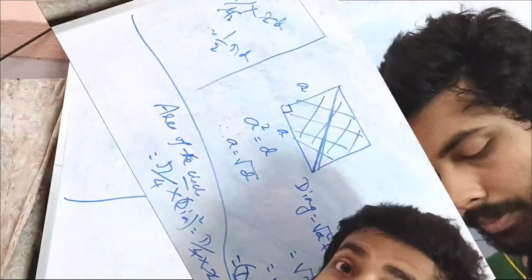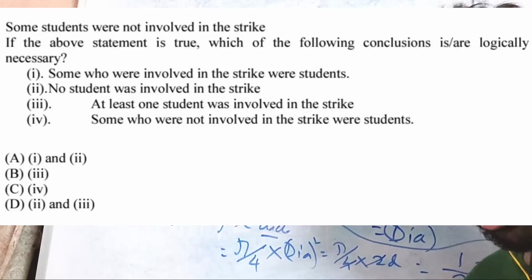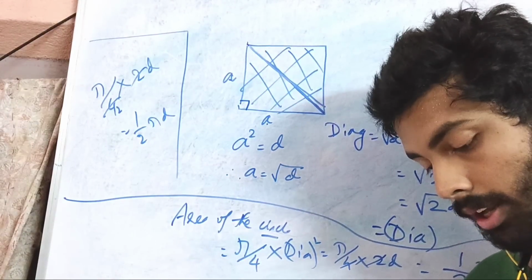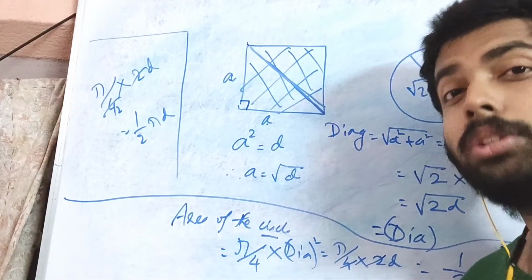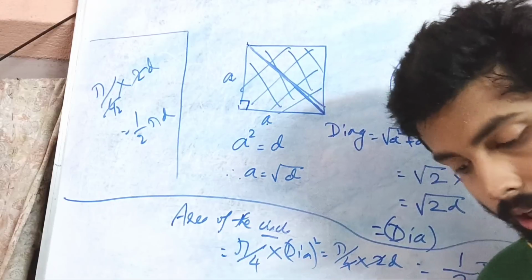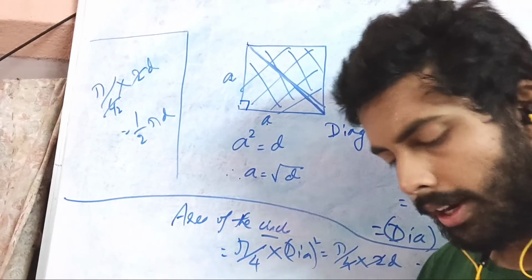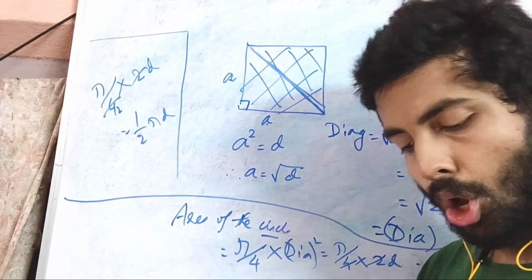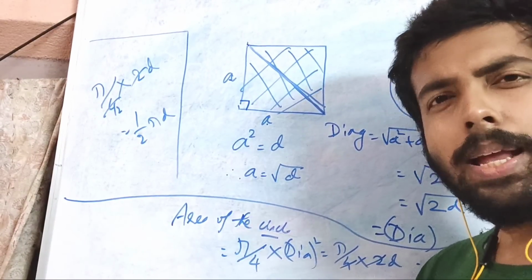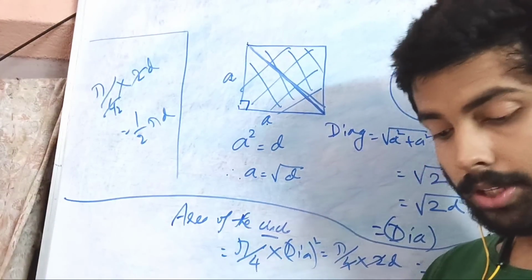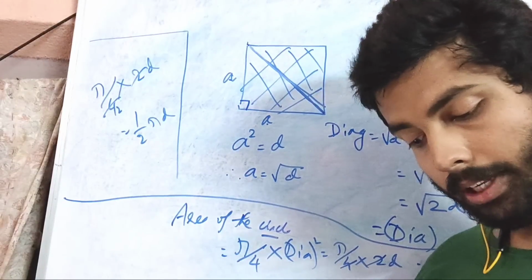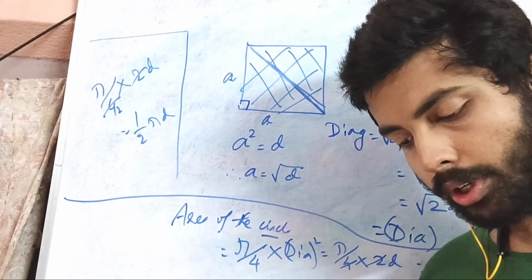Second, in this regard, the second question is: some students were not involved in a strike. If the above statement is true, which of the following conclusions is logically necessary? So here also be careful about what is asked, which conclusion is necessary or is not necessary, something like that. So the first option they have given: some who were involved in the strikes were students. This may be one of the options. But let's look at the second and third. No students were involved in the strike.